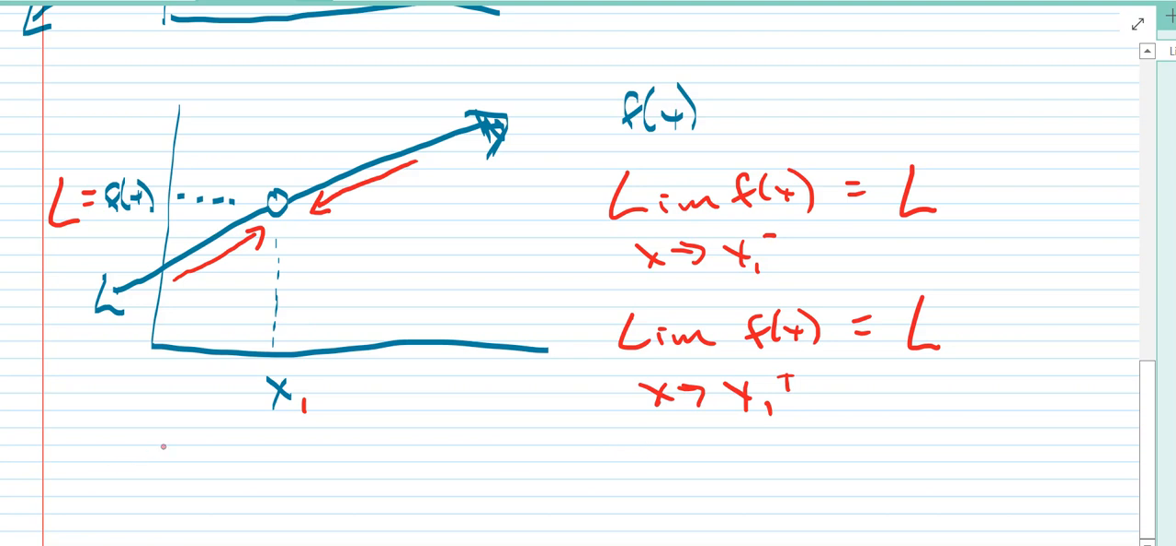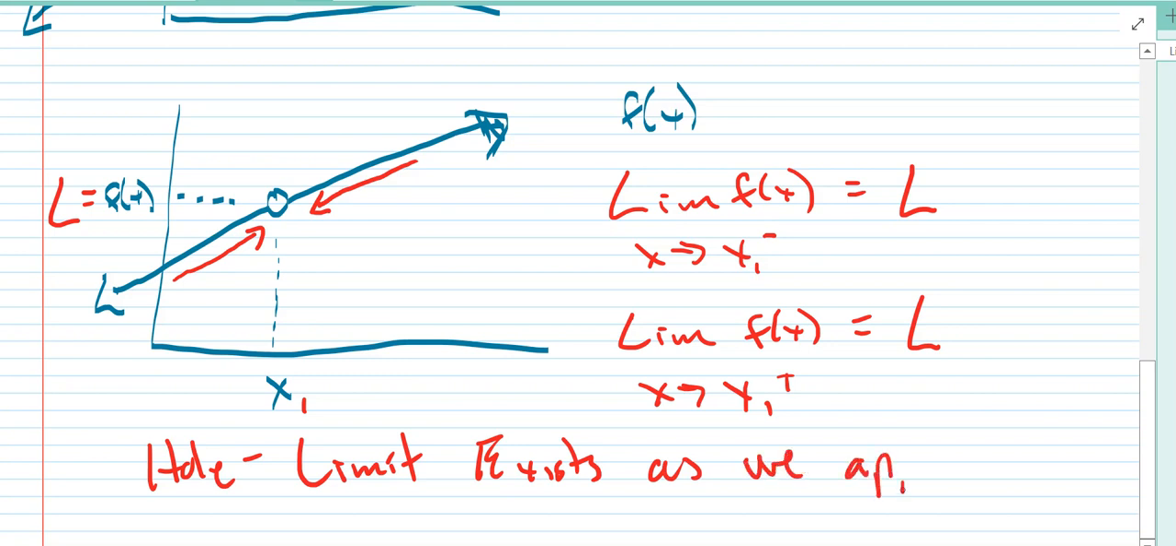So the important idea here is if we have a hole, the limit exists as we approach that hole.